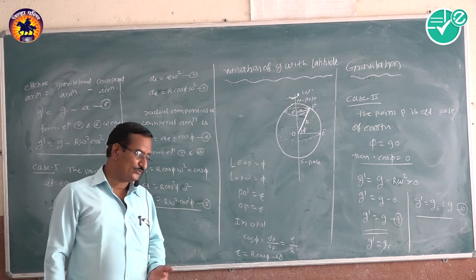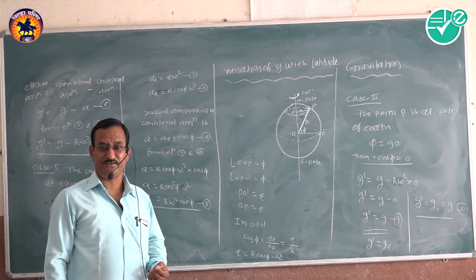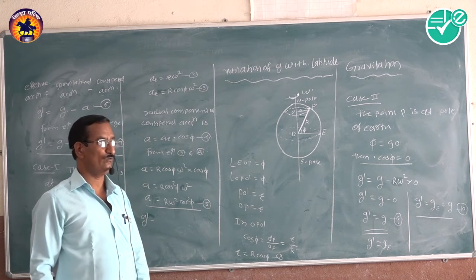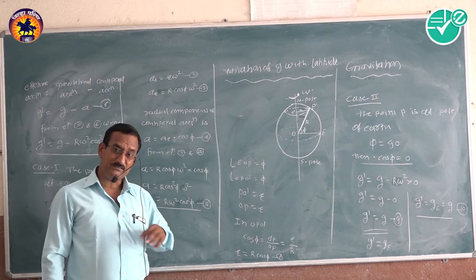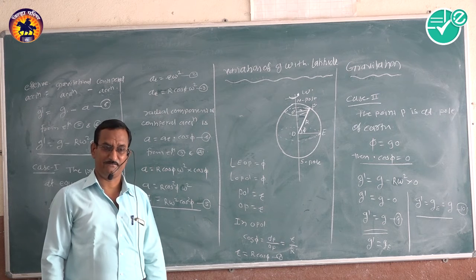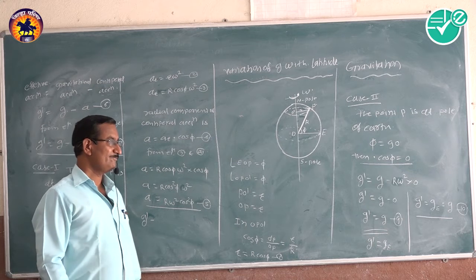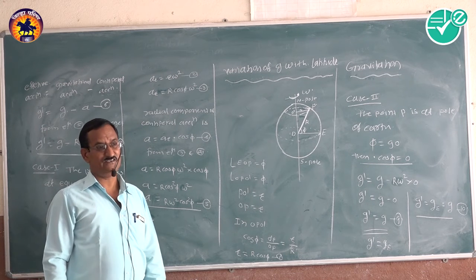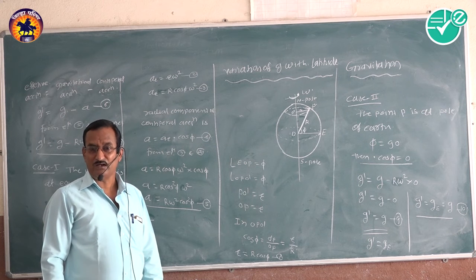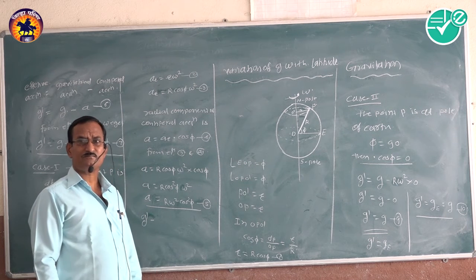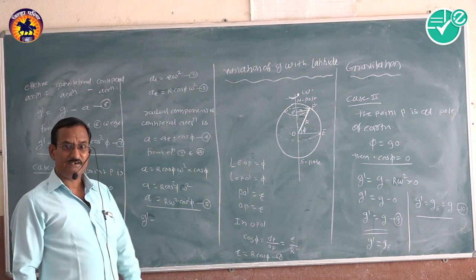Then the article for gravity at height h, that is g h is equal to capital G capital M upon (R plus h) whole square. Then the interrelationship between small g and g h, that is g h by g is equal to (R upon R plus h) whole square.